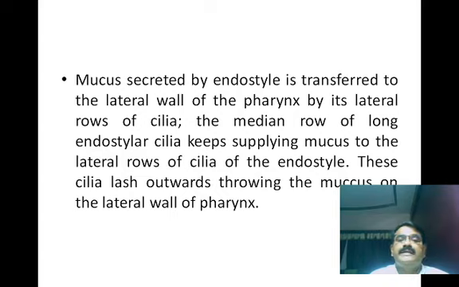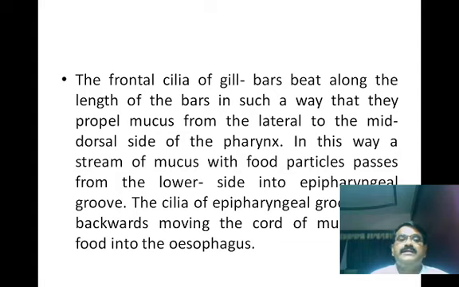Mucus secreted by the endostyle is transferred to the lateral wall of the pharynx by its lateral rows of cilia. The medium row of the long endostylar cilia keeps supplying mucus to the lateral rows of cilia of the endostyle. These cilia lash outwards through the mucus on the lateral wall of the pharynx. The frontal cilia of the gill bars beat along the length of the bars in such a way that they propel mucus from the lateral to the mid-dorsal side of the pharynx. In this way, a stream of mucus with food particles passes from the lower side into the epipharyngeal groove.